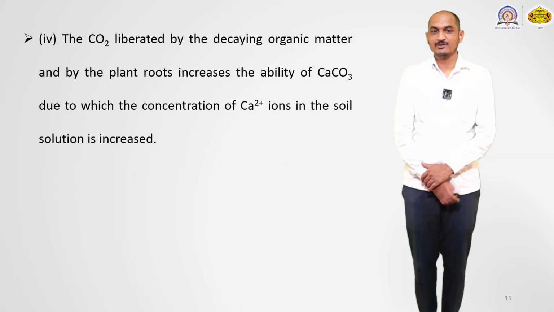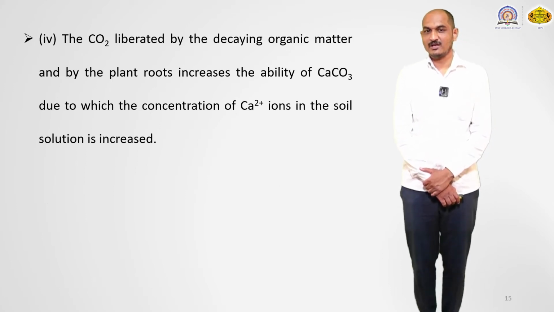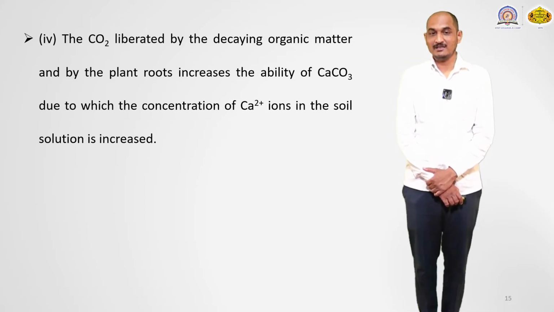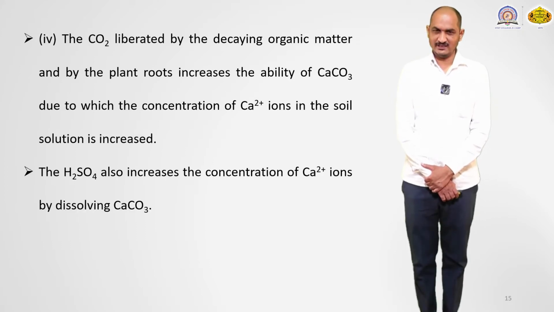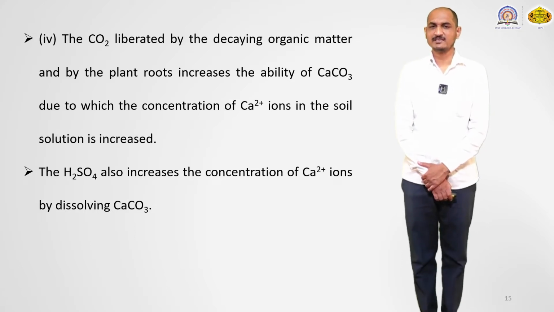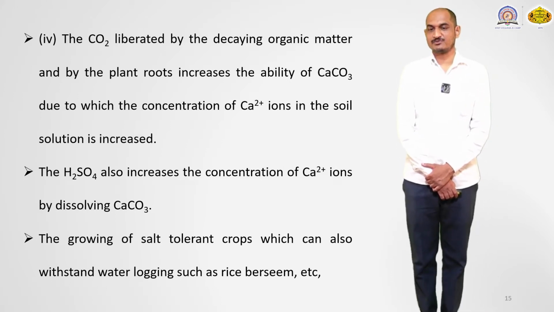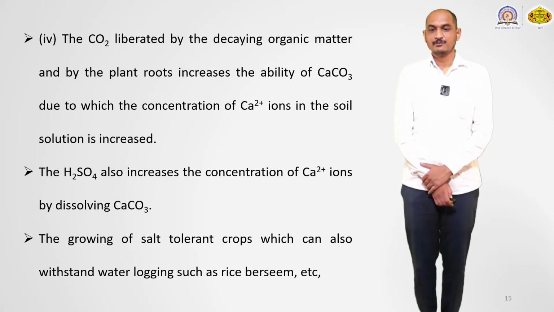the calcium clay. The fourth reclamation process of alkaline soil is that carbon dioxide liberated by decaying organic matter and by plant roots increases the solubility of calcium carbonate, due to which the concentration of calcium ions in the soil solution is increased. Then H2SO4 also increases the concentration of calcium ions by dissolving the calcium carbonate. Growing salt tolerant crops which can also withstand waterlogging, such as rice, is an example.